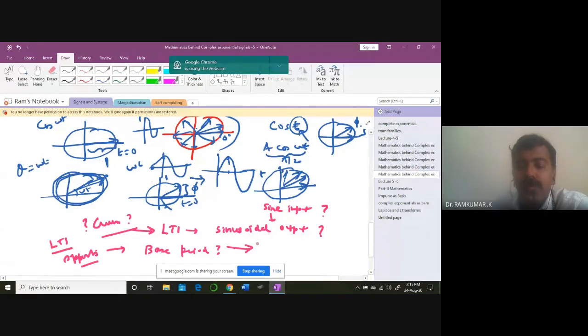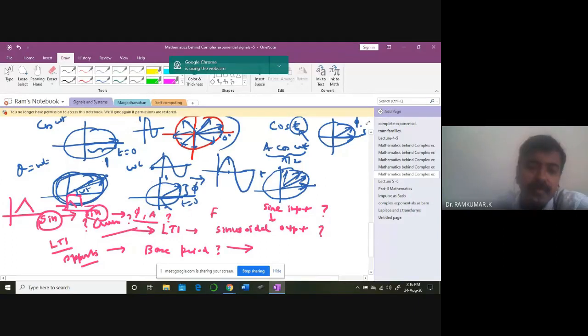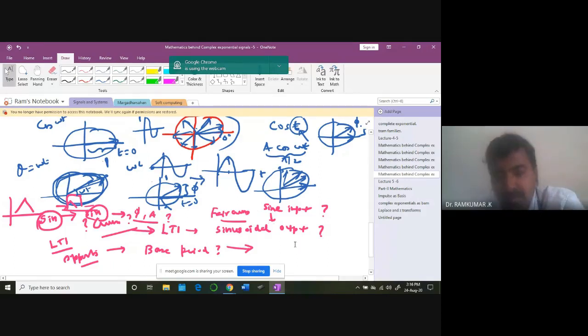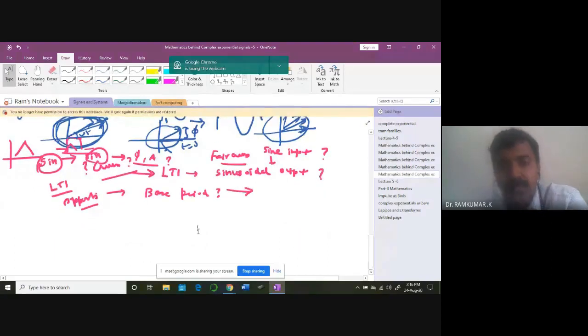Okay, but the key point is, the question to you is, forget about the frequency, I am getting the same sine out. If I give a triangle, I may not get the same triangle output. I may get a square waveform or something like that. But if I give a sine, I am getting a sinusoidal output, only with a change in phase shift and amplitude. Why is it so? Any fair guess? Okay.